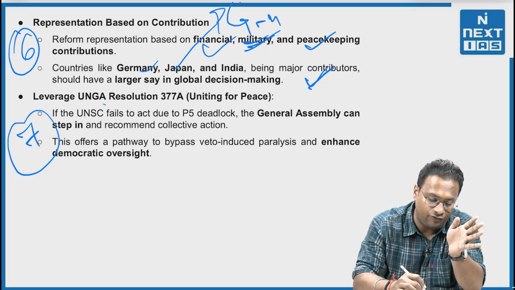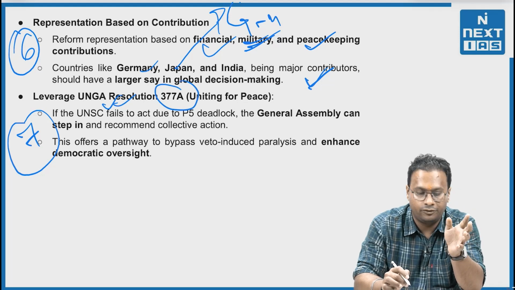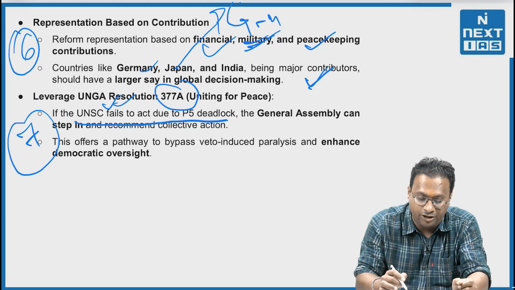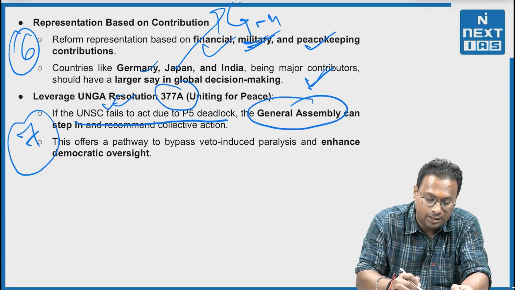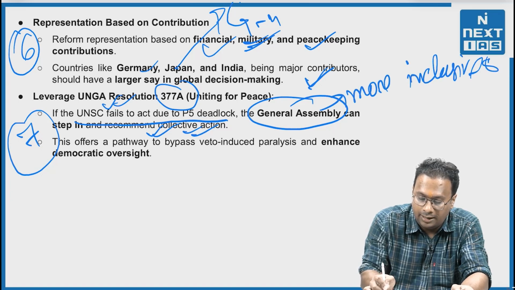And last, leverage UNGA Resolution 377A, Uniting for Peace. That is, if the UNSC fails to act due to a P5 deadlock, the General Assembly can step in and recommend collective action that will be more inclusive and representative.